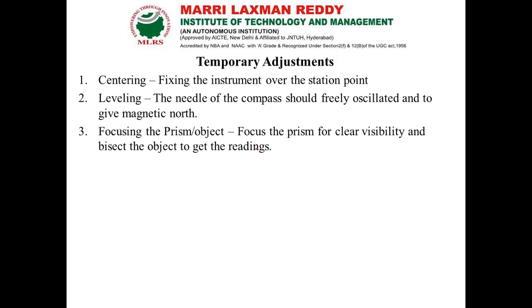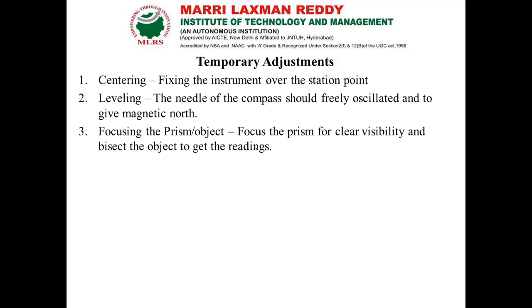Second one is leveling. Leveling means the needle in our compass should oscillate freely without any disturbance, so that it automatically shows the direction of magnetic north. Then the third one, focusing the prism or object.